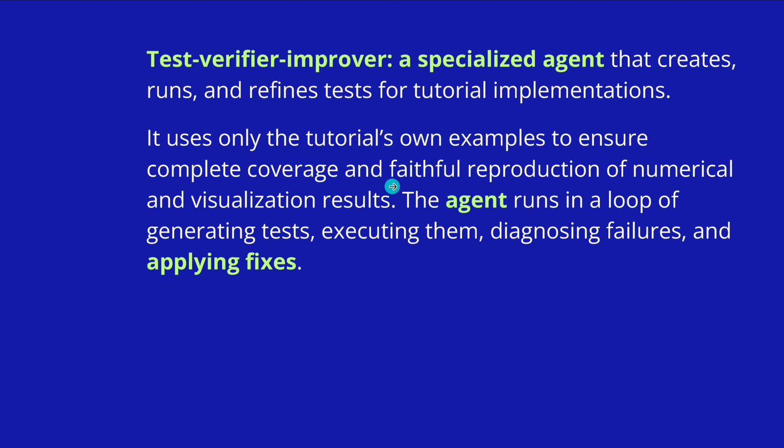But this is only possible if you really have provided the complete dataset for open source usage. So the agent runs in a loop of generating the test, executing everything, diagnosing failures if they happened, and then this agent is such a genius agent that it can apply all software and coding fixes, so whatever is not working, now it will work immediately.